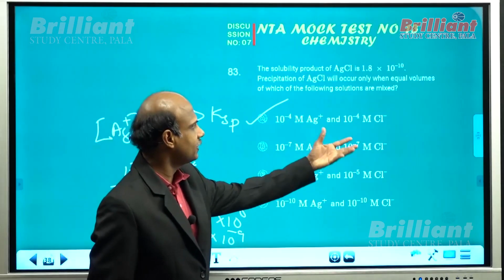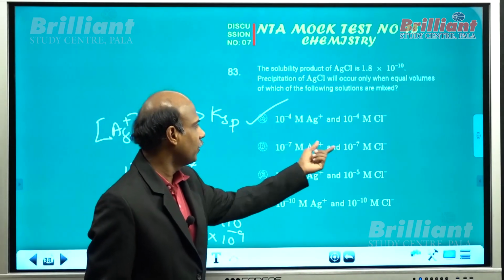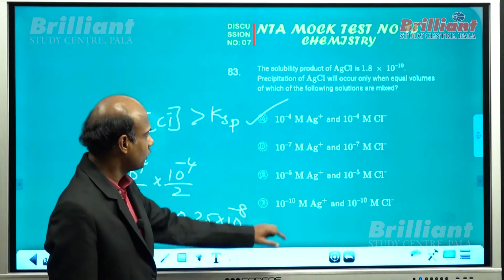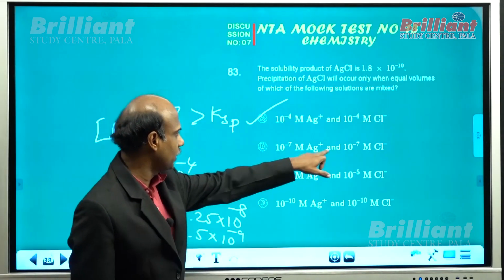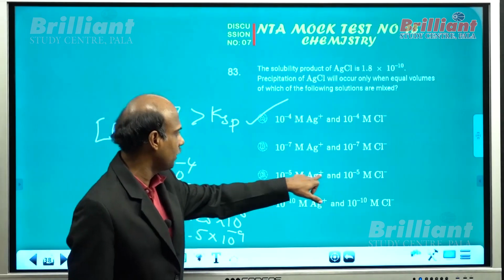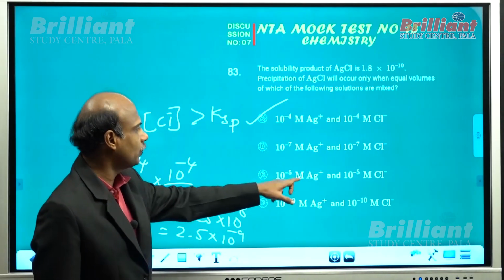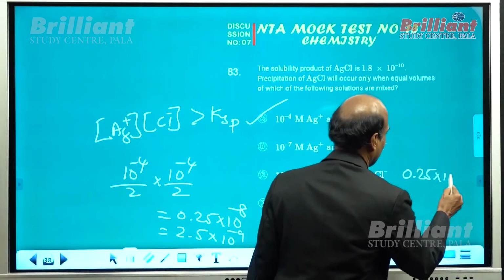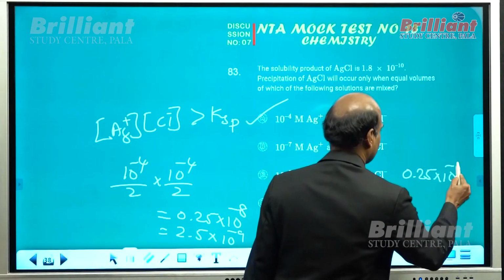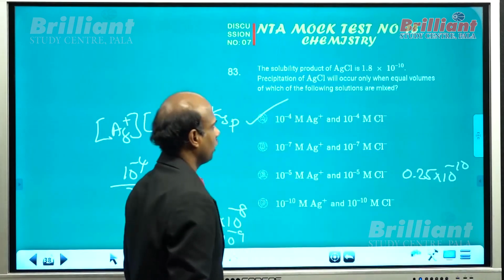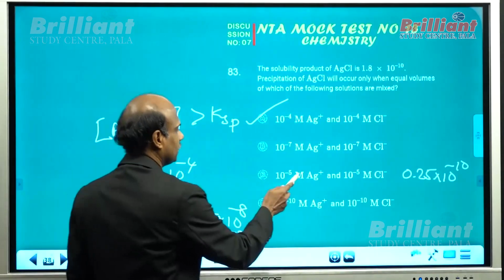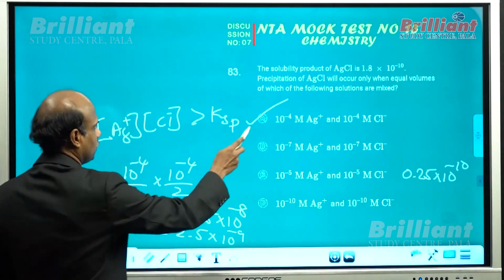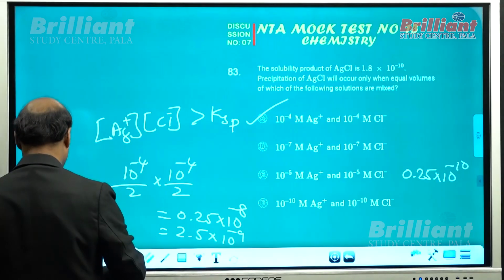What about the other case? Apparently you know that the ionic product is much less than Ksp. But please note here it is already 10 raised to minus 14. Here even though 10 raised to minus 10 comes, 0.25 into 10 raised to minus 10 will be obtained by taking the ionic product. That is 2.5 into 10 raised to minus 11, which is much less compared to this. There is no precipitation. Precipitation occurs only in the first case.